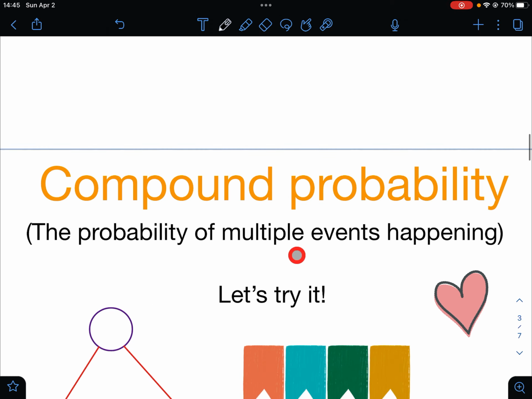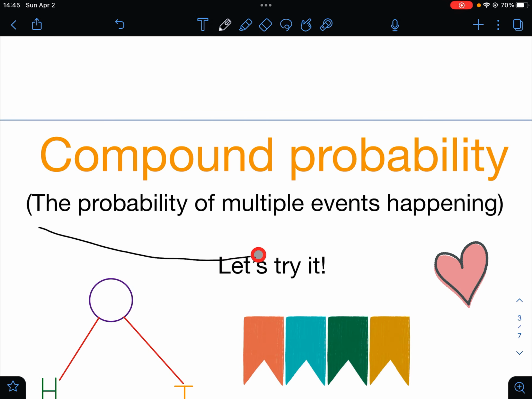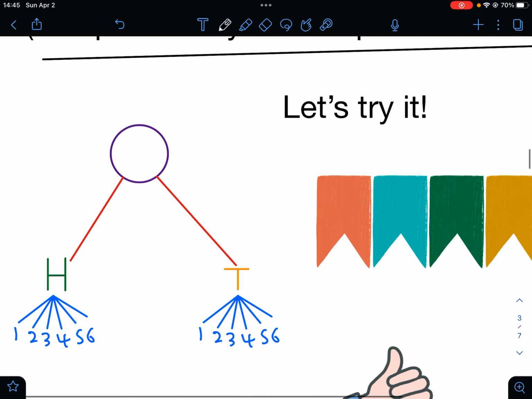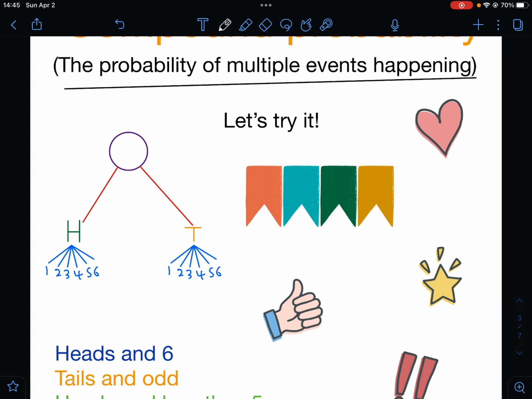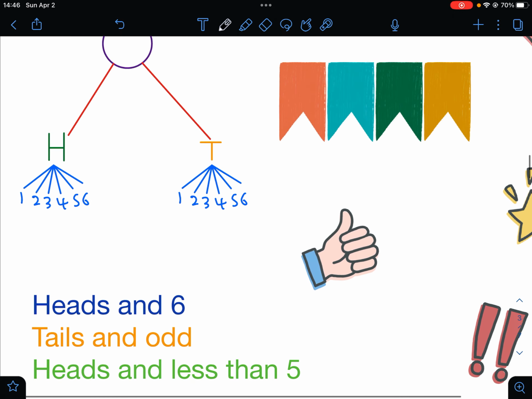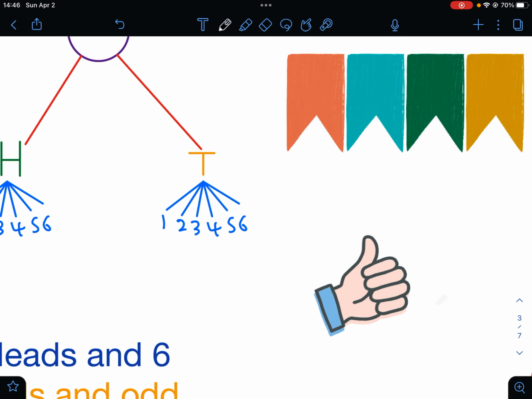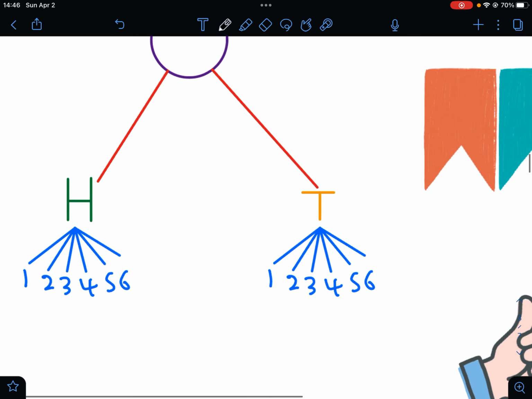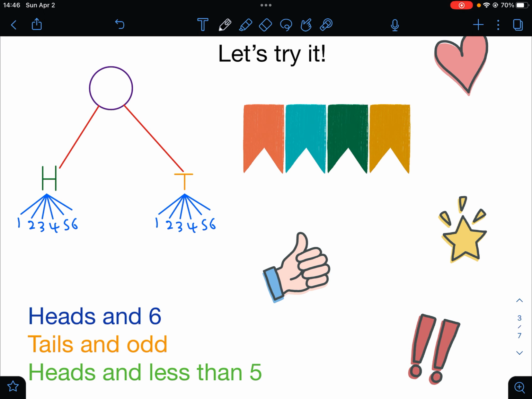Now we go down to compound probability, the probability of multiple events happening. Okay, this is kind of what it looks like. This is a table. Let's try it. So, what's the chance to get heads and 6? So first, you have to count the number of outcomes. So we will do the same thing. How many are favorable? So we want to split it in 2. So heads, how many are heads? There's only 1 heads. And how many are there? So in this case, this splits off to only 2, so there's 2.